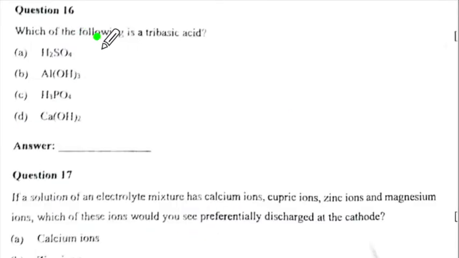Question number 16. Which one of them is a tribasic acid? Tribasic acid will have 3 atoms of hydrogen in its aqueous solution of the acid. So it will be C.